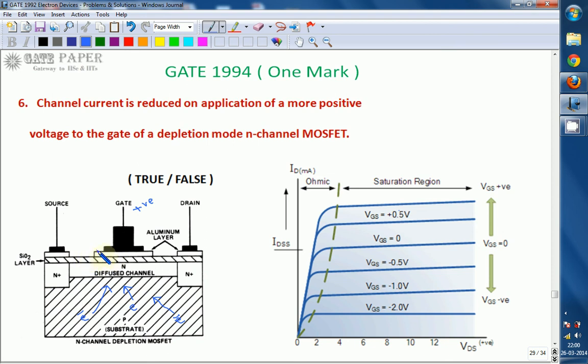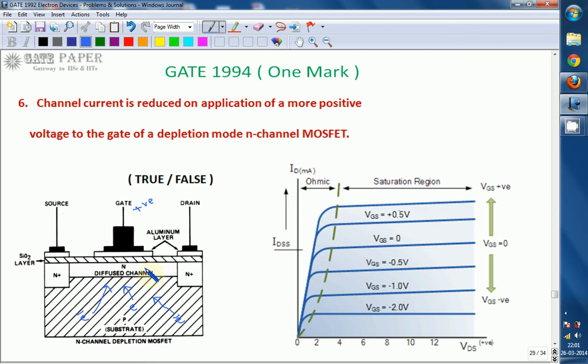The silicon dioxide layer acts as an insulator, so all these attracted electrons are accumulated just below the silicon dioxide layer. So the diffused channel increases if you apply more positive voltage. If the channel increases, more current flows.